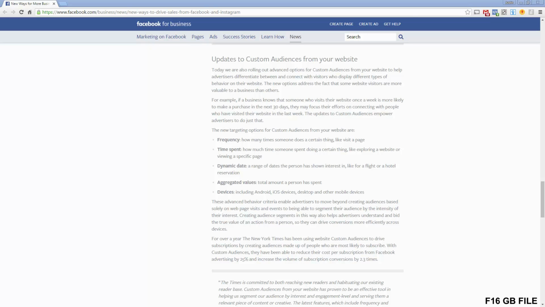But you can imagine what you can do now with custom audiences, where you can start layering in these additional options. The first one that jumps out to me for sure is your VIP list. Right now we can see if someone visited our site 10 times in the past 180 days, then we know that they're pretty important. Same thing with aggregated values. That's not available right now. They say that it's only available through API, so that probably means AdEspresso will have it soon. But Power Editor and Ads Manager right now only have the devices and the duration. I'm sorry, and the frequency.